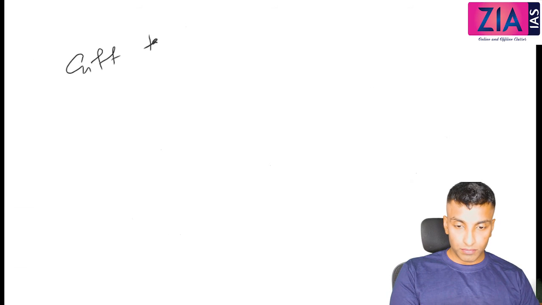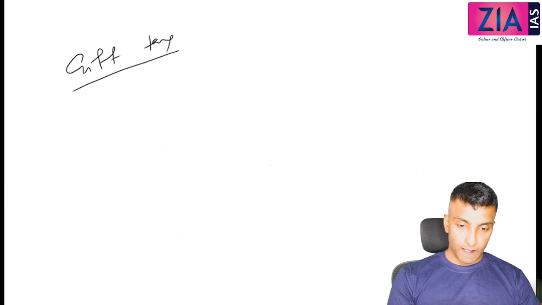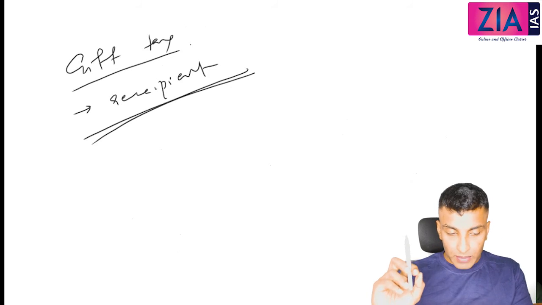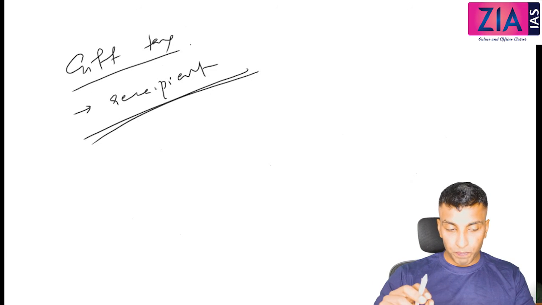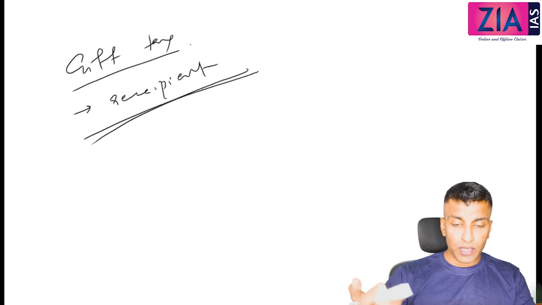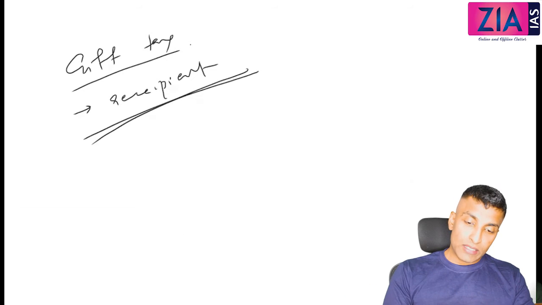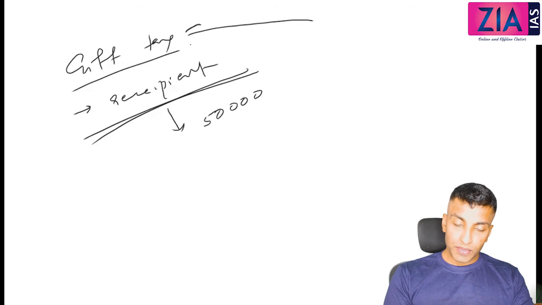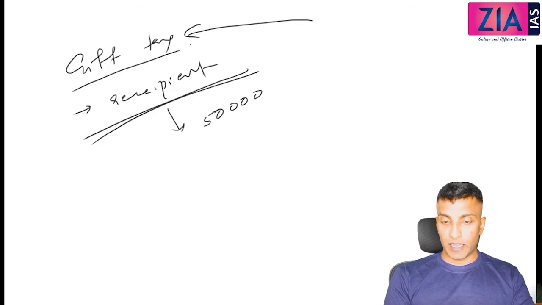Next one, gift tax. Now it is imposed on the person who's receiving the gift. So you can write imposed on recipient. Okay. So basically gift is assumed as an income of recipient. So you have to pay income tax anyway. So that's why you need to pay gift tax. And what is the exemption limit in the context of gift tax? Exemption limit is 50,000. So actually what I'm saying is it is assumed as an income. So you need to pay income tax. So you have to pay gift tax.